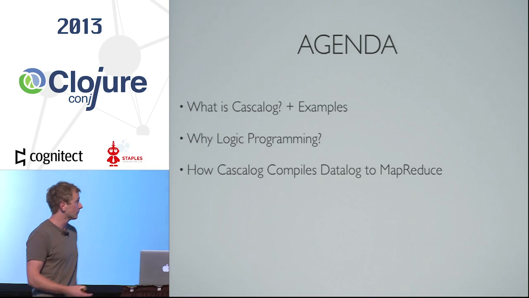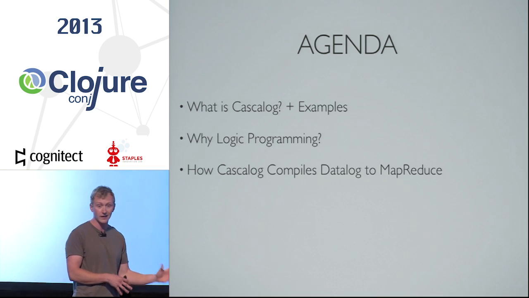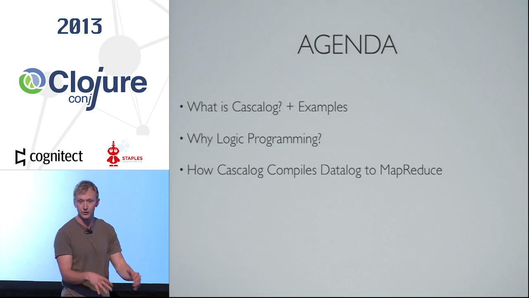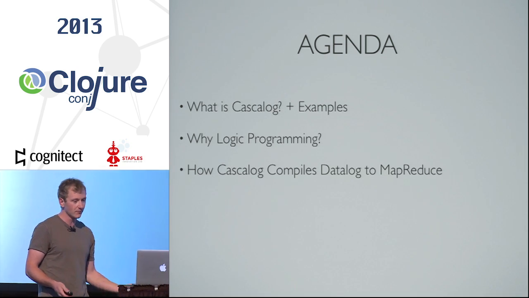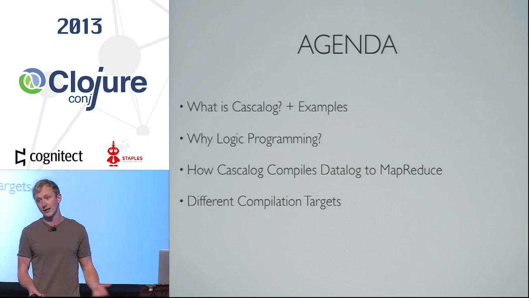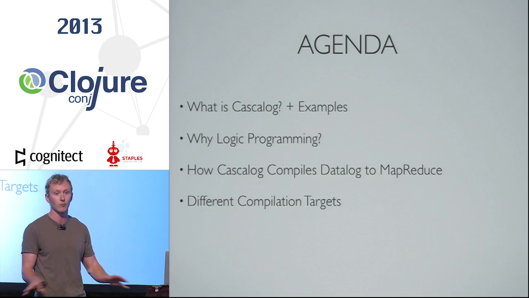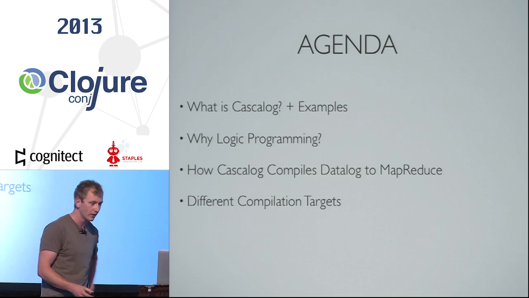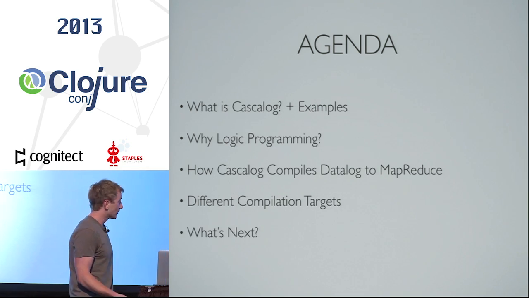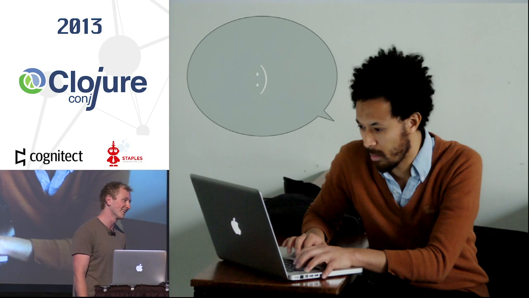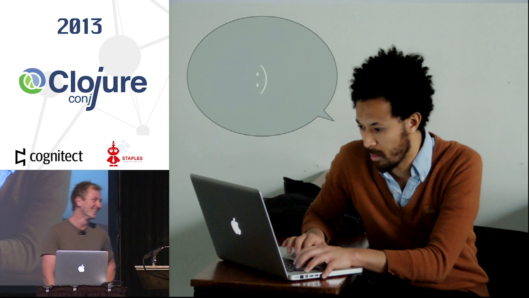We're going to talk about how the compiler works, how Cascalog compiles this datalog graph down into a logical graph, and then eventually down to Hadoop. And some alternative compilation targets that this new rewrite will support. We can do more interesting things now by being a little lazier about the way the compilation works. And then what's next? And David, I see you there. The real goal of my talk is to make you smile. I see. And we're done.